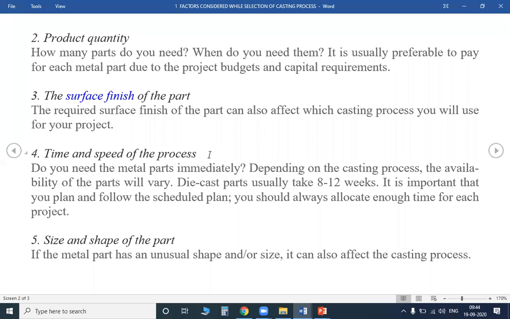If they can give a time of 1 month, 2 months or 3 months, okay, we can accept, because these many parts can be manufactured. For solidification, it takes these many weeks, so we can manufacture. So the first question is, how many parts do you need and when do you need them? Are the parts needed immediately, what is the cost of your product, and what is the surface finish of that one? We have to consider each and everything, because we cannot blindly accept each and every tender. When you accept the tender, you must be in a position to give a correct result to the customer. So do you need the metal parts immediately?